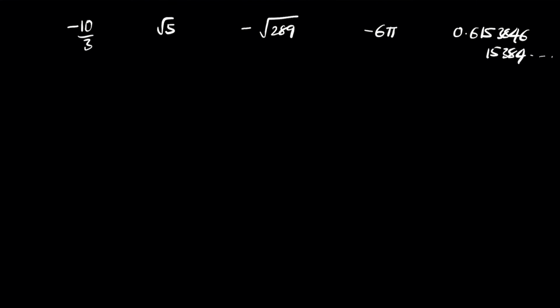Notice that there is a specific understanding of how each number is made. So you have minus 10 by 3. The first thing we generally do is draw a simple number line.